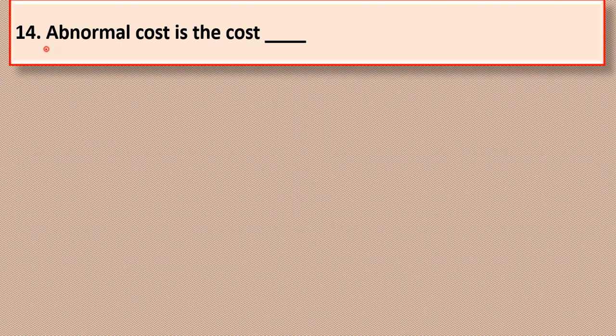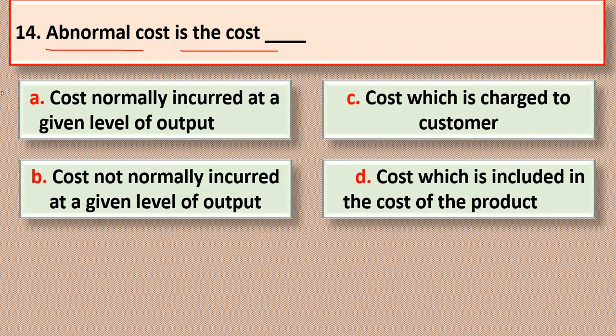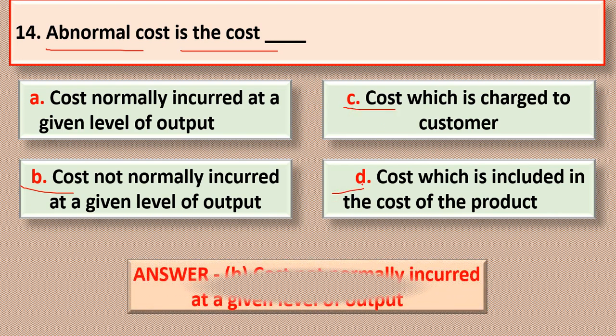Question number 14. Abnormal cost is the cost dash. The correct answer is option B. Abnormal cost is the cost that is not normally incurred at a given level of output. So option B is the correct answer.